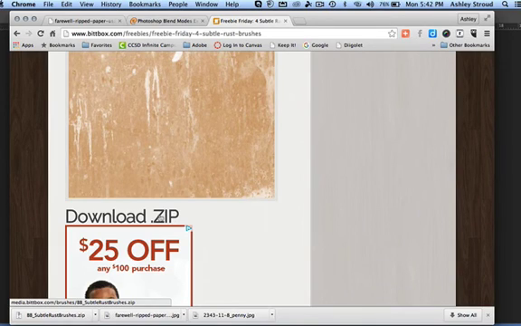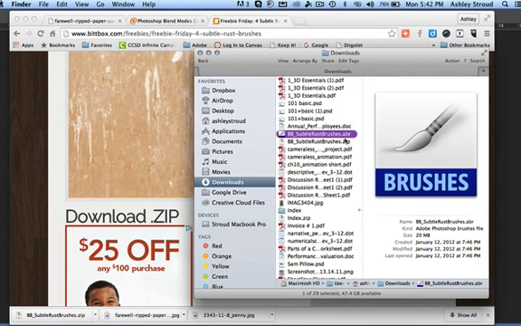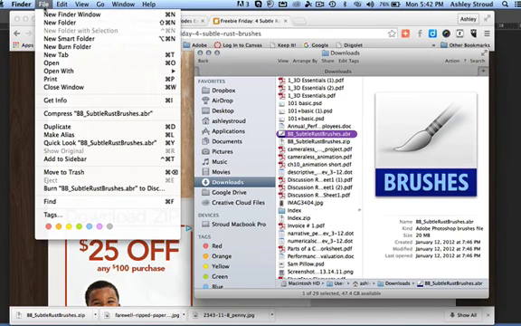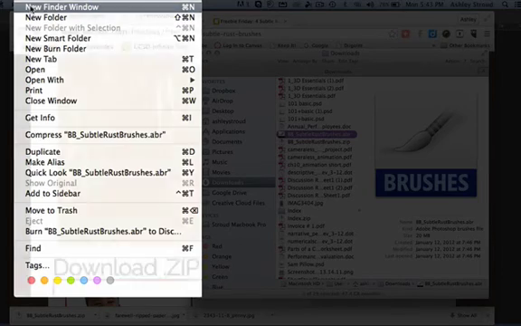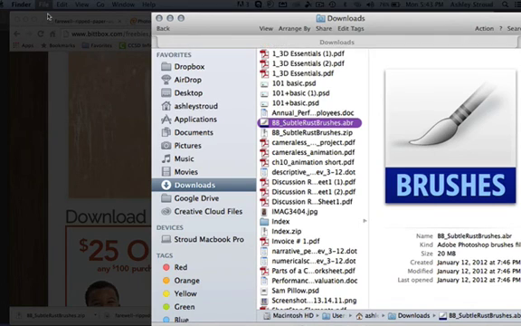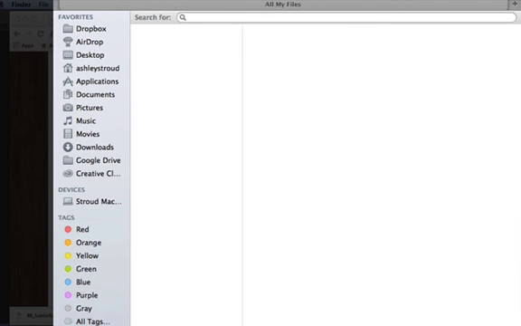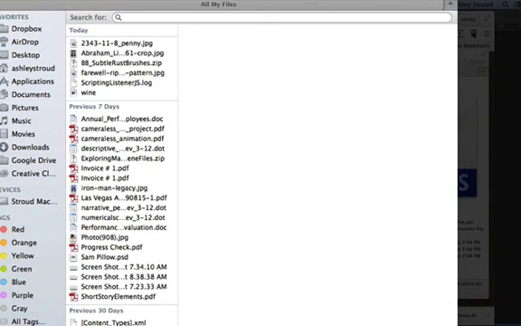And then you have to find the download link, which can sometimes be a challenge because it takes you to fake downloads, but in this case it's a zip, and I'm clicking on it to unzip the files because they save space that way, so you're not downloading the original bulk of the file, you're getting a zip. And once that's done, you're going to find the ABR, that's the Adobe Photoshop brush file,